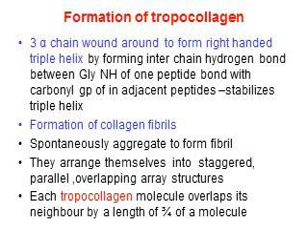The formation of collagen fibrils. Spontaneously, they aggregate to form fibrils. They arrange themselves into staggered, parallel, overlapping array structures. Each tropocollagen molecule overlaps its neighbor by a length of 3/4 of the molecule. So it is arranged in such a way that 3/4 is covered by the neighboring one, and so there is a quarter staggered arrangement.